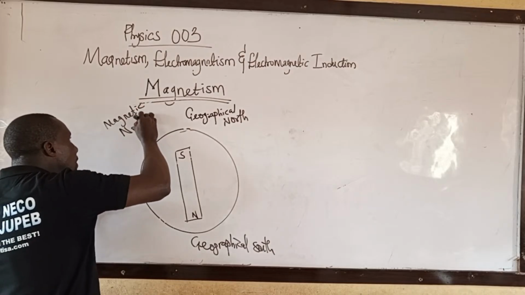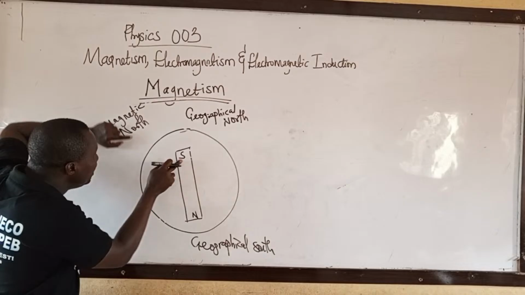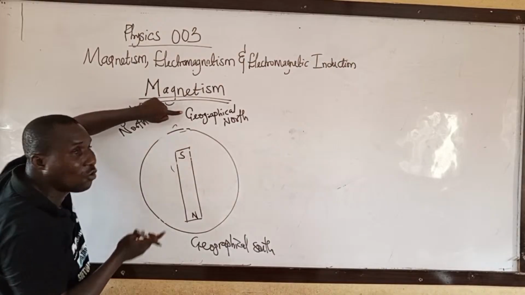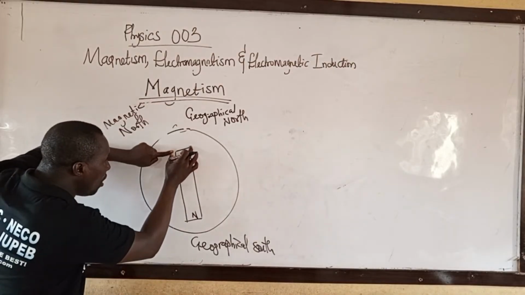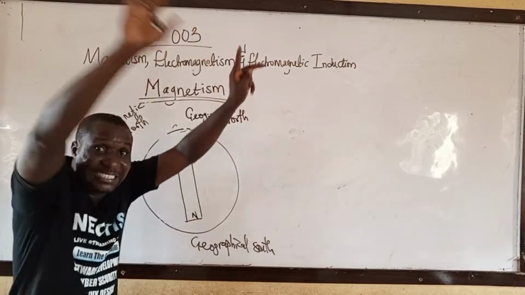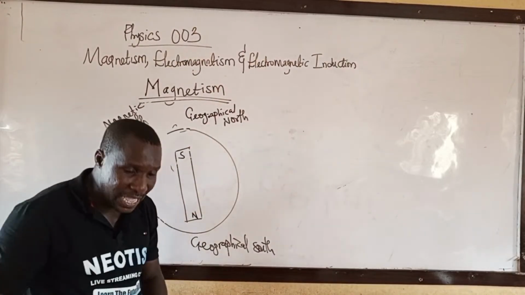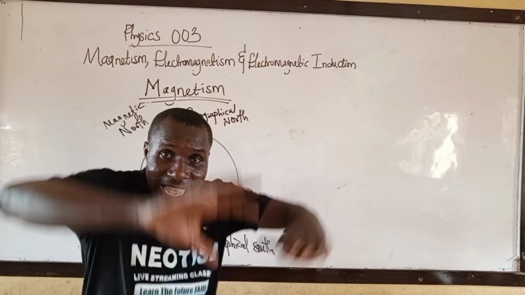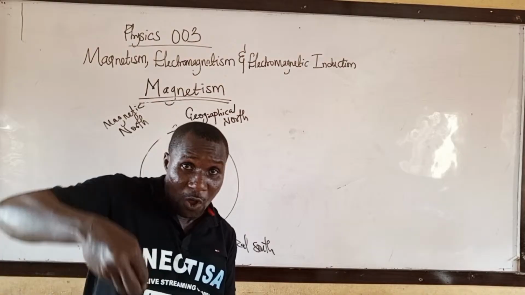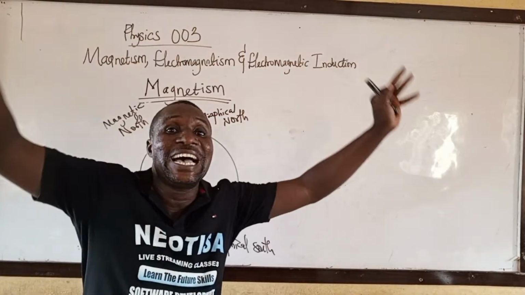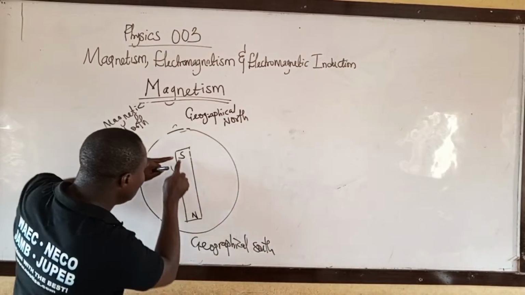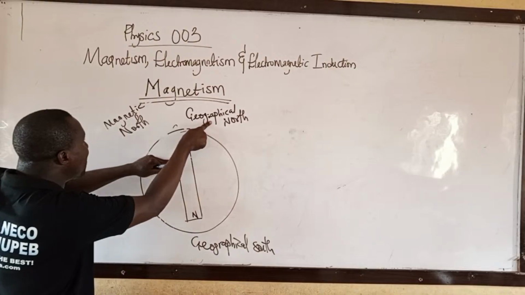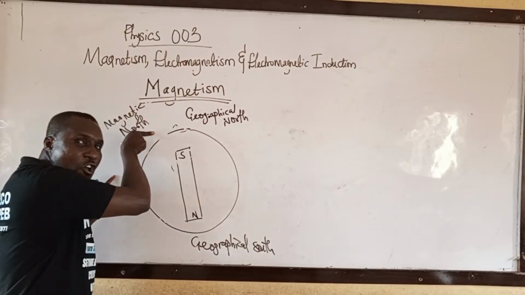Then we have what we call magnetic north. This south is called the magnetic north. Why? Because the south is facing the geographical north. The south of this giant magnet inside the earth is why they say the earth behaves like a magnet. We believe it has a giant magnet in it, in which the south is facing geographical north.